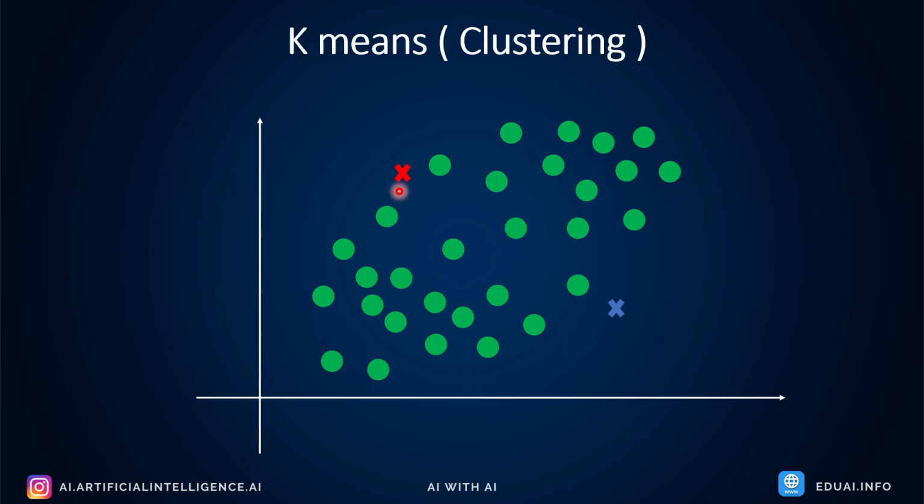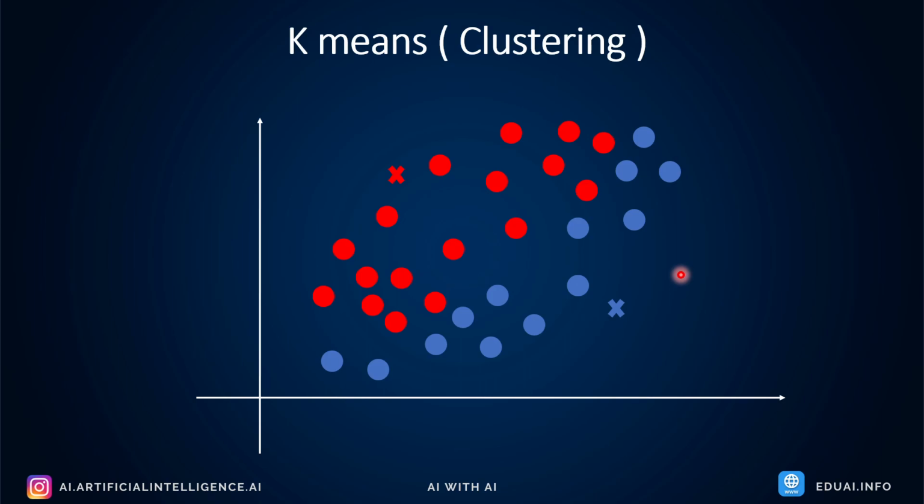So now what the algorithm does is find the nearest data points to the red seed and they become red, and similarly it finds the data points which are closer to the blue seed and they are converted to blue. Basically it is assuming the data points which are closer to red are red, and the data points which are closer to the blue one are blue, something like this, as you can see. In short, data points nearer to the red seed become red, and data points closer to blue become blue.